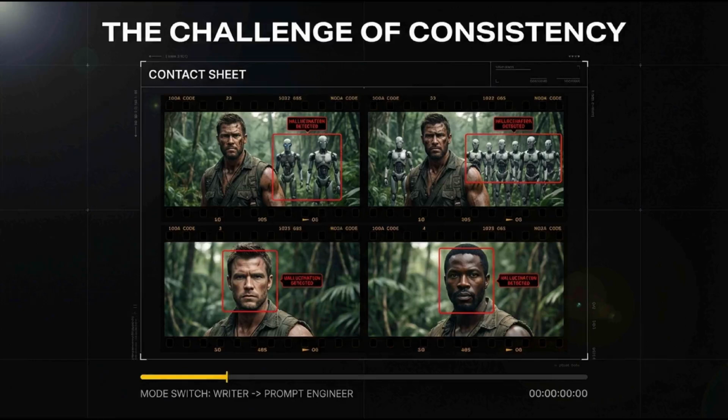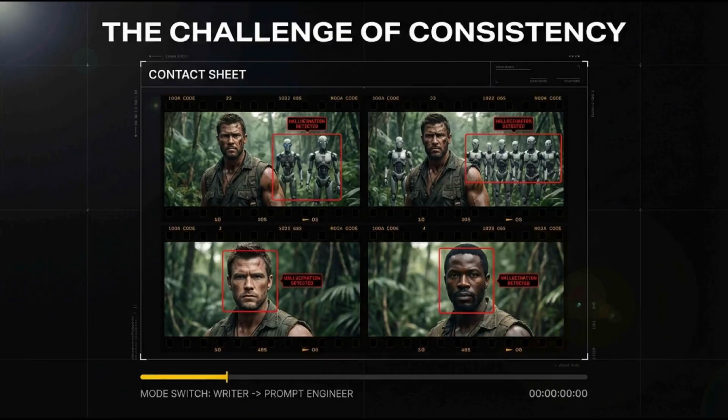Flow can create, let's try to create the image here, just like we did in Whisk.